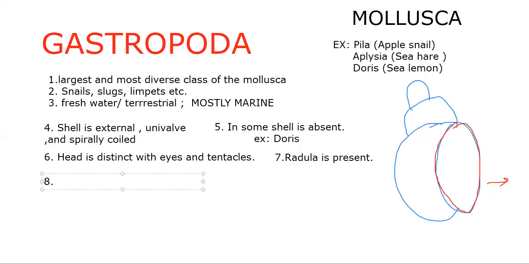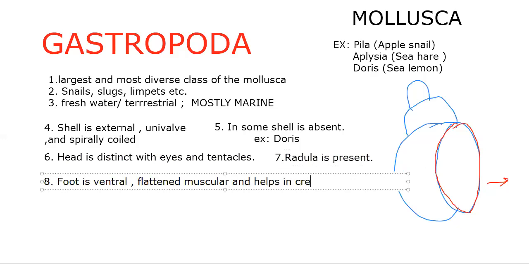Next, we have to discuss the foot. From the beginning, we are saying foot is ventral. Foot is ventral, flattened, muscular, and helps in creeping.